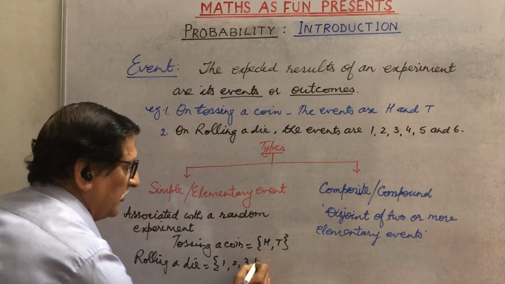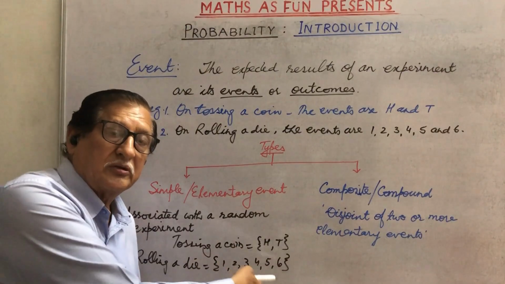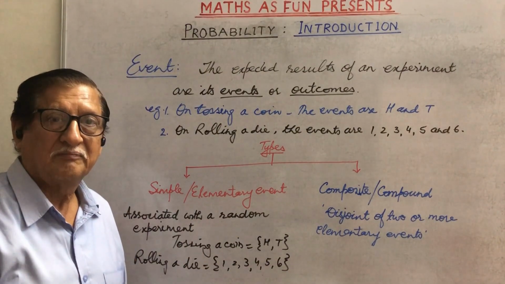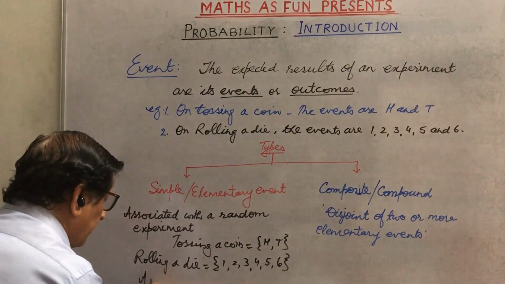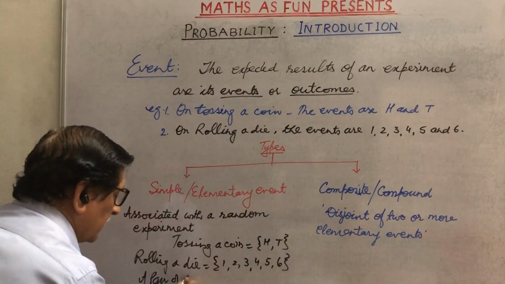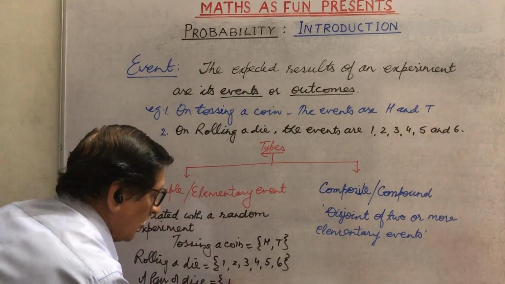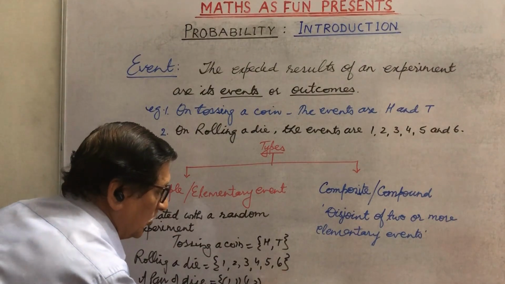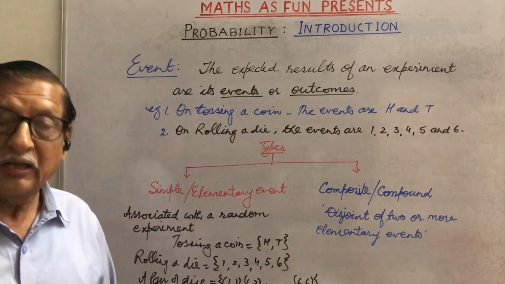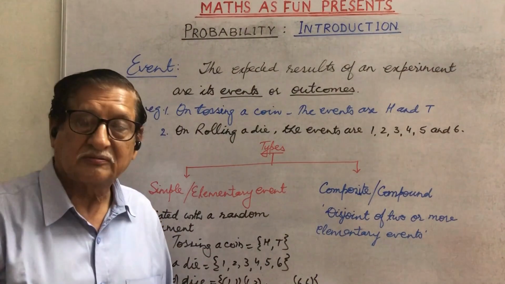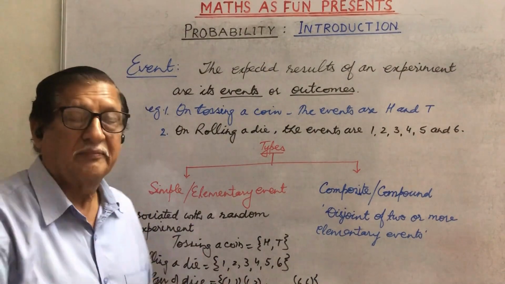1, 2, 3, 4, 5, 6. These are the events, they are elementary events of the experiment. But suppose we roll a pair of dice, then the numbers will be 1, 1, 1, 2 and so on up to 6, 6. Like this we will be getting the numbers in pairs. These are elementary events of the experiment.